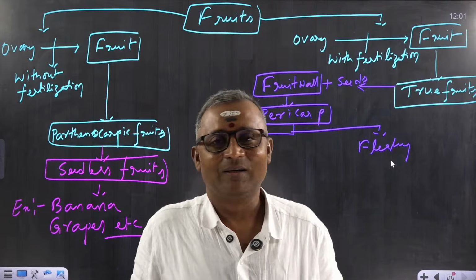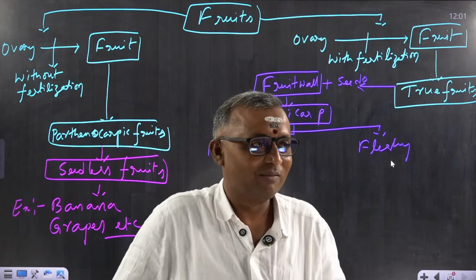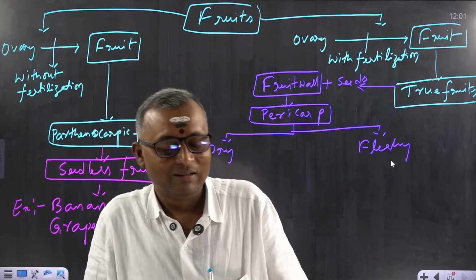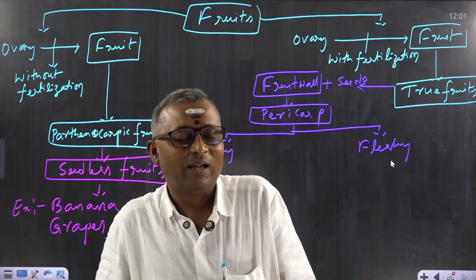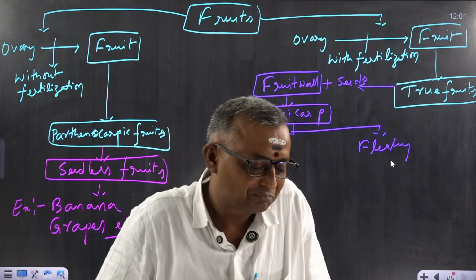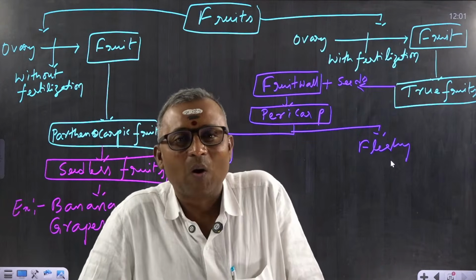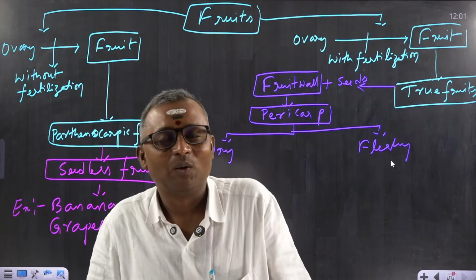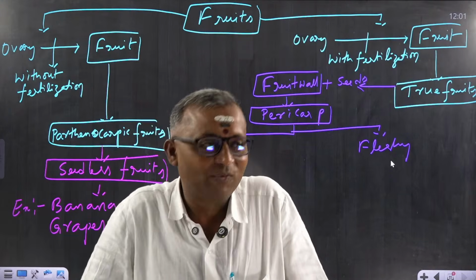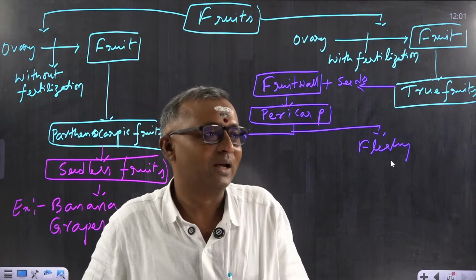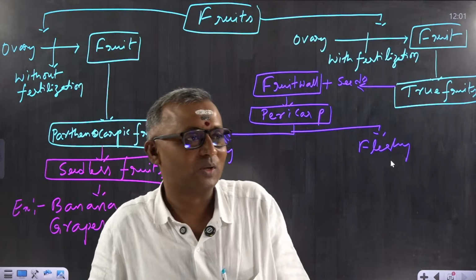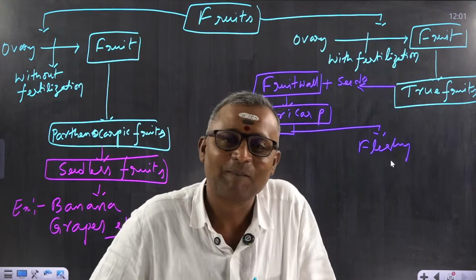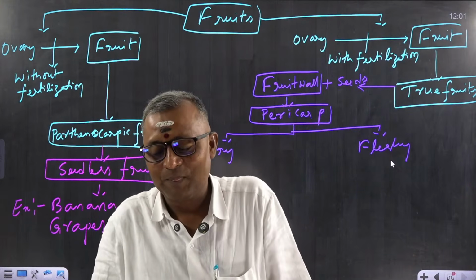Remember, the examples that you gave as dry fruits are local terminology. The normal people who are not aware of scientific language use this terminology, dry fruit, for examples like cashew nut, almond. These are all not dry fruits. They're all fleshy fruits.